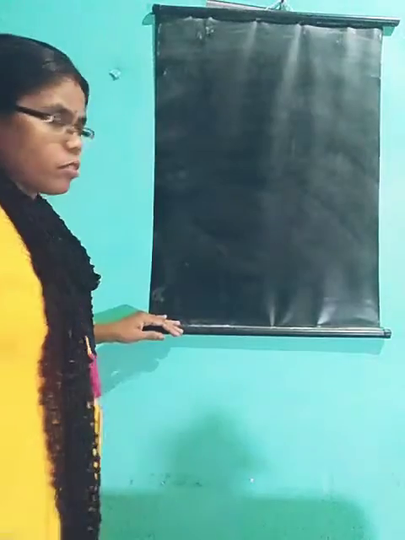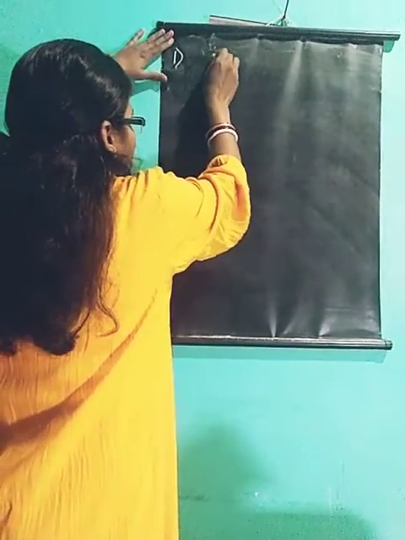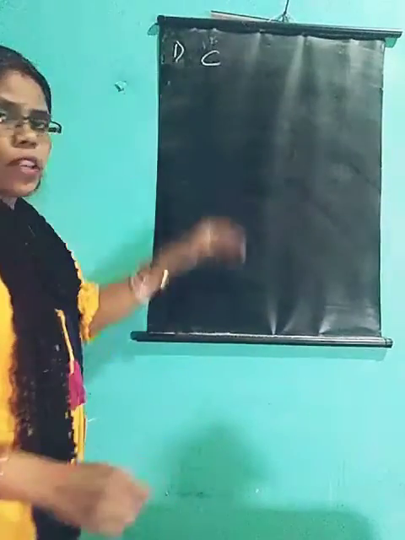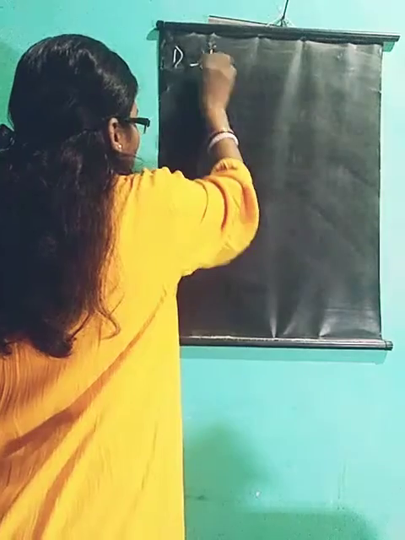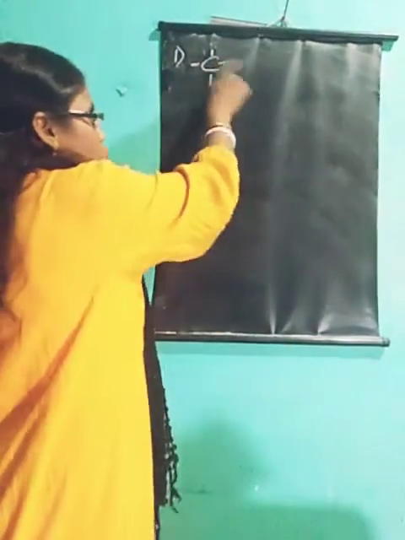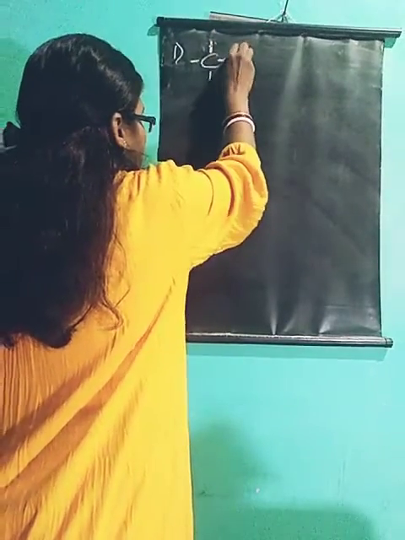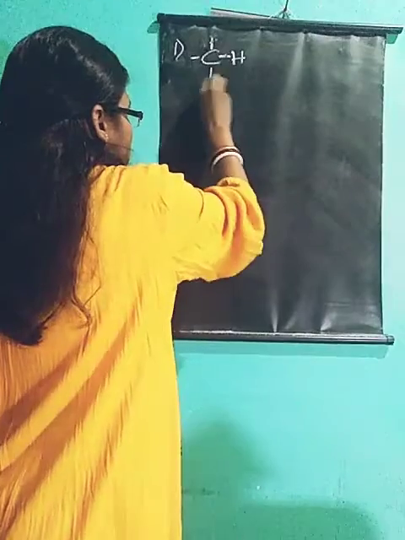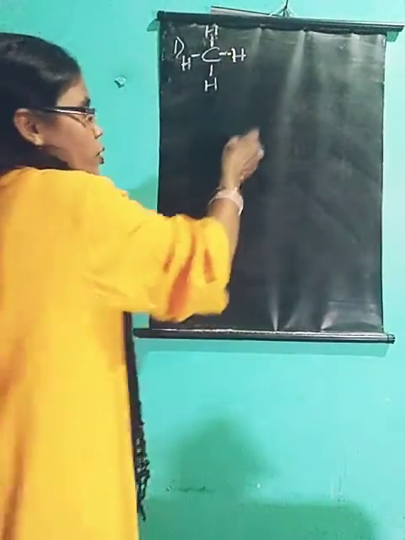Now, the first saturated hydrocarbon: suppose it contains one carbon atom. It will make bonds with four. I told you a hydrocarbon contains carbon and hydrogen, so this carbon will make covalent bonds with hydrogen: H, H, H, and H. 4 valency, so it is satisfied.